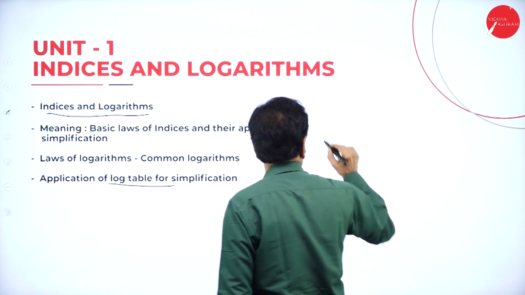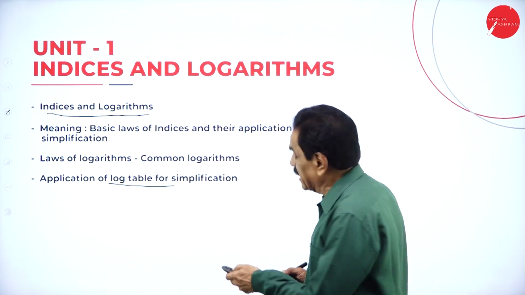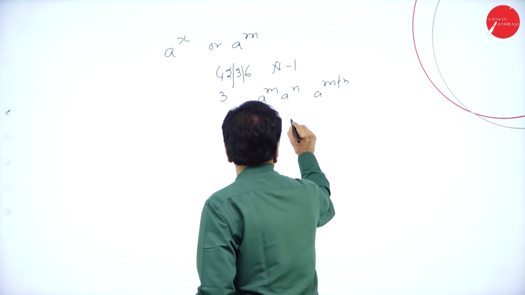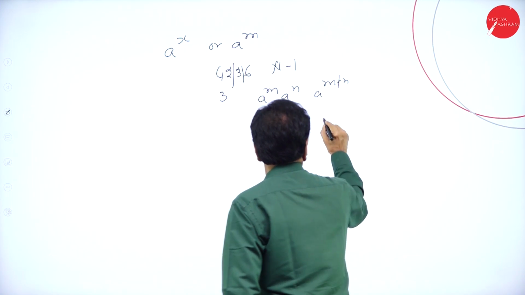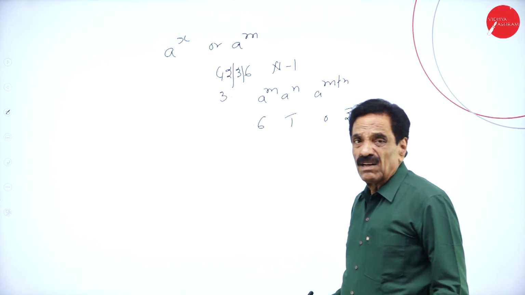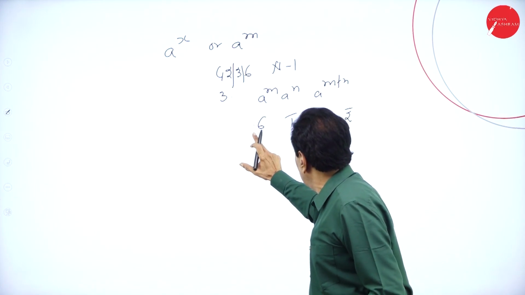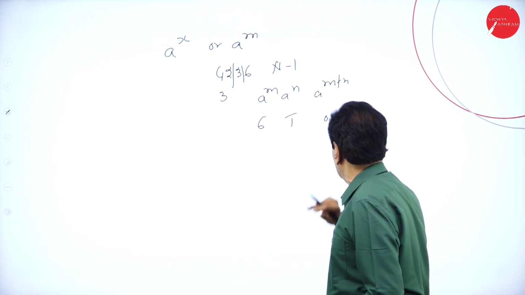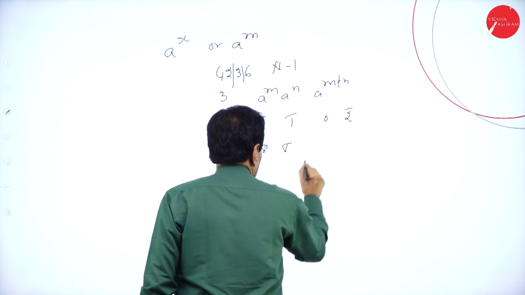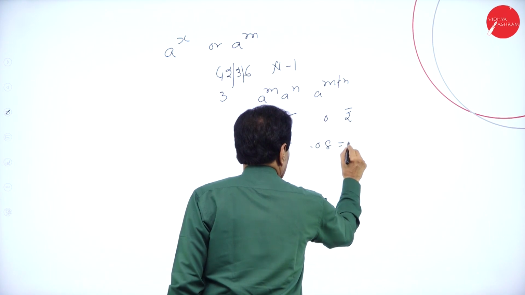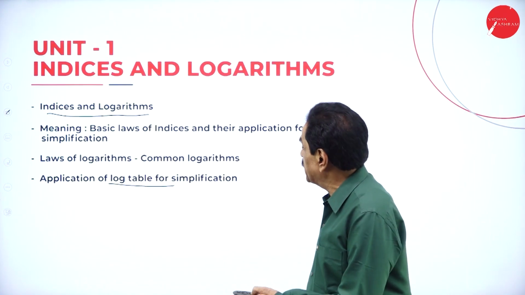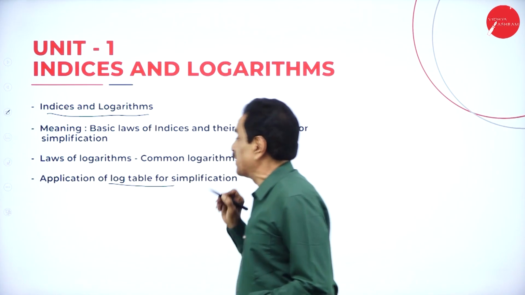By chance, in the examination, you may get 0.6, which is bar 1. Then 0.0 something is bar 2. Bar 2 is nothing but minus 2. For 0.1 it is bar 1, 0.8 bar 1, 0.08 bar 2. It will go like this. So that is what we call log table simplification.